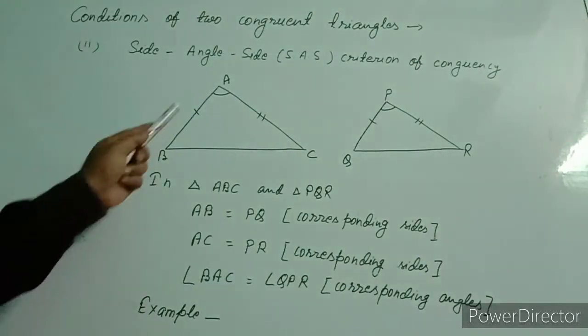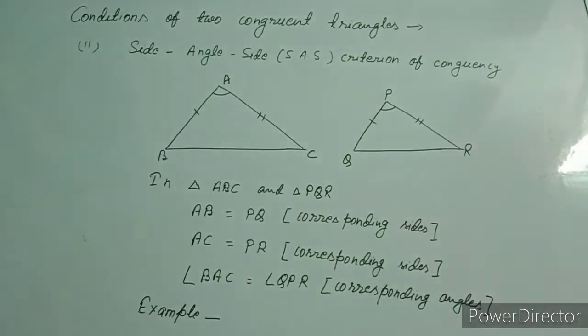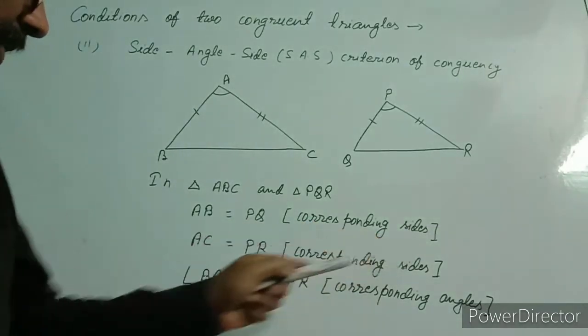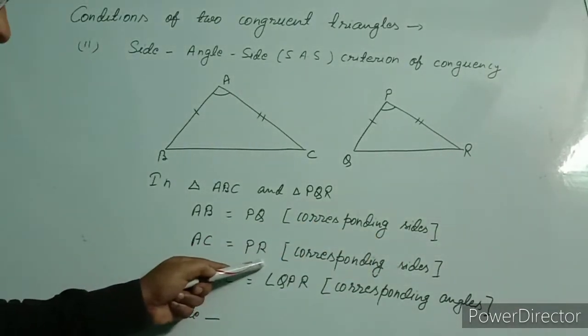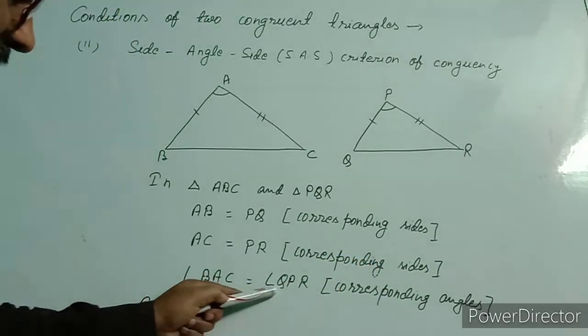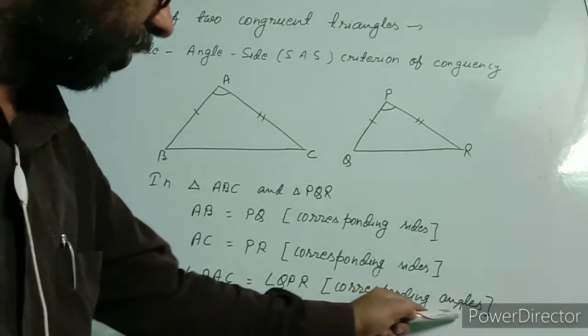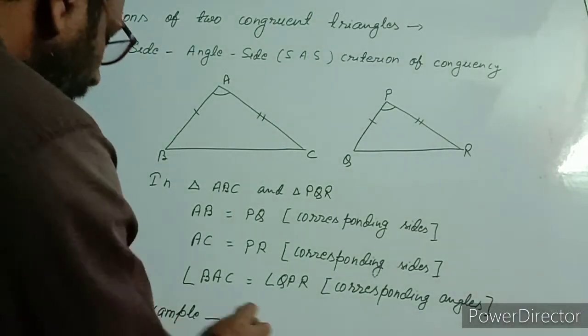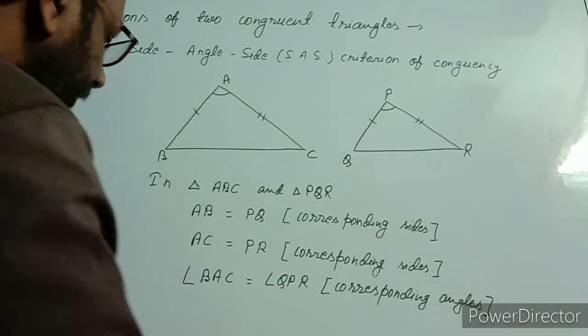I repeat, in triangle ABC and triangle PQR, if AB equal to PQ, corresponding sides are equal, if AC equal to PR, corresponding sides are equal, and if angle BAC equal to angle QPR, corresponding angles are equal, then these two triangles are congruent.